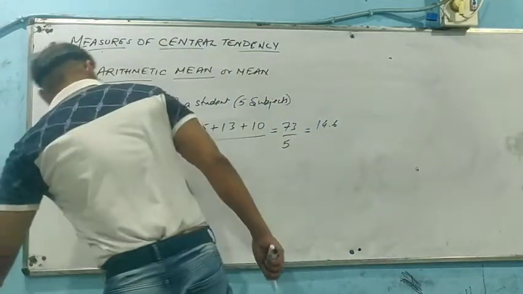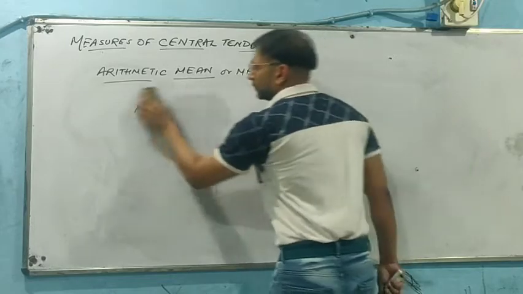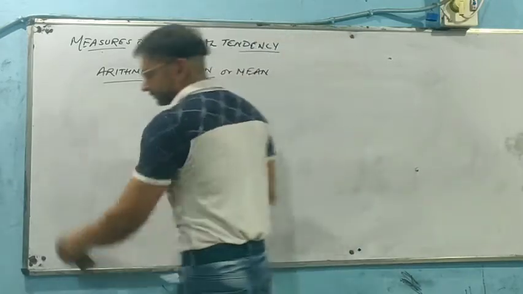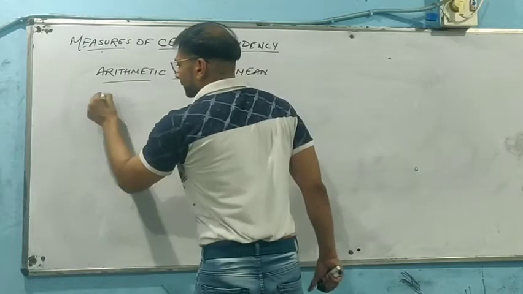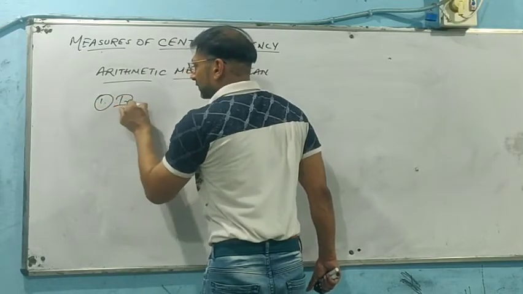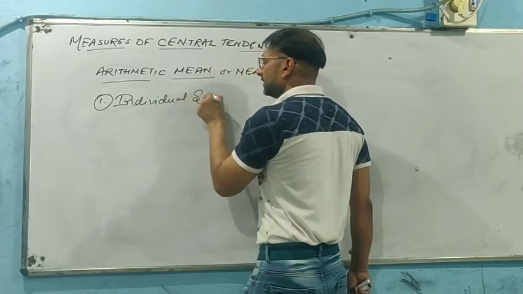So with respect to mean, we have the following methods. We can find out mean after taking into consideration the following series.